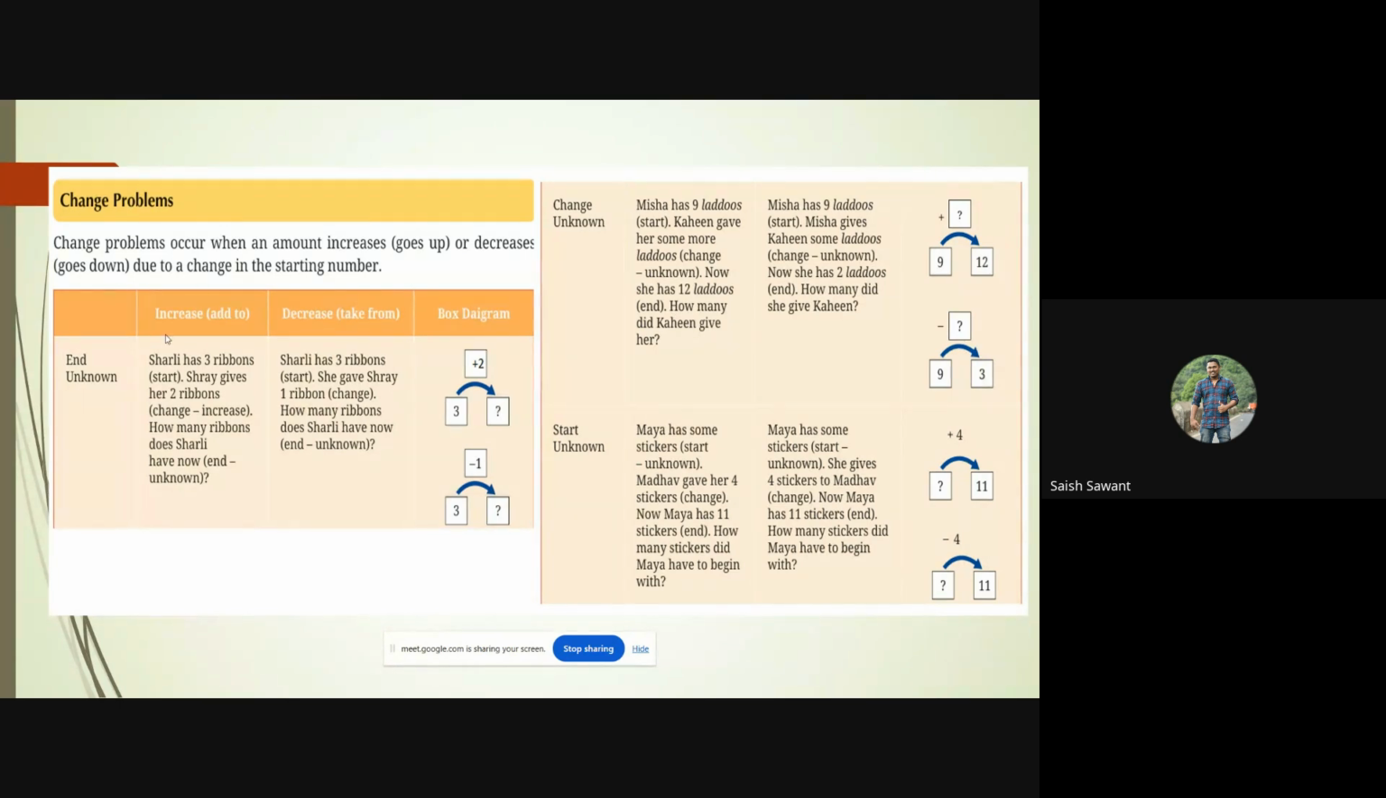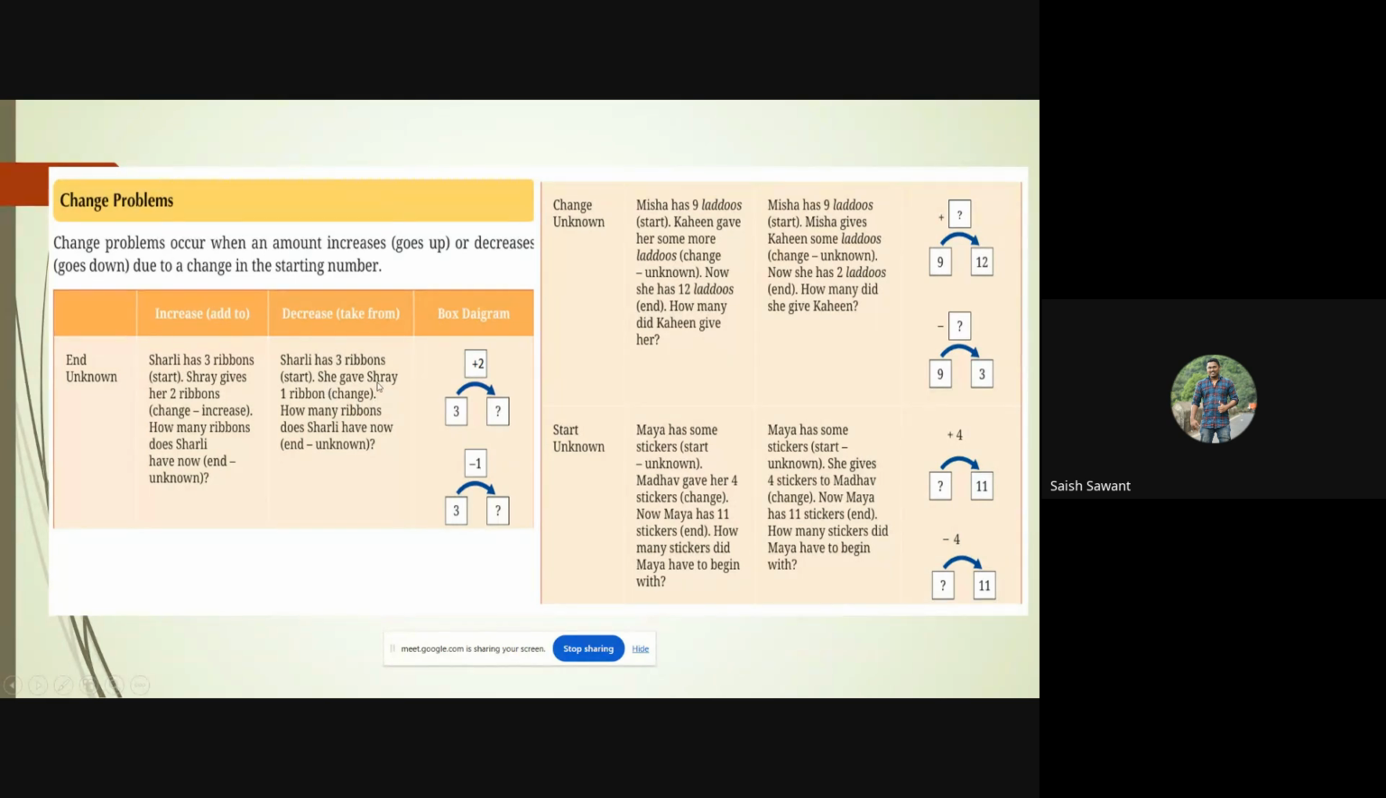So let us understand this by reading the first word problem over here. Shirley has 3 ribbons, so that is the start part. Then Shrey gives her 2 ribbons, so that is the change now. Now Shrey gives, so it has increased, so it will be 3 and the change is +2. Then how many ribbons does Shirley have now? So that becomes the end part. So the answer over here is 3 plus 2. So it will be 5. There is one more problem which is given, that is having a decrease. Shirley has 3 ribbons. So which is shown over here, 3.